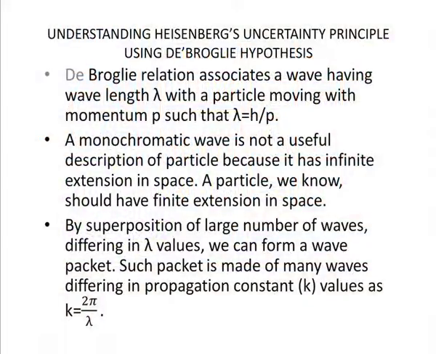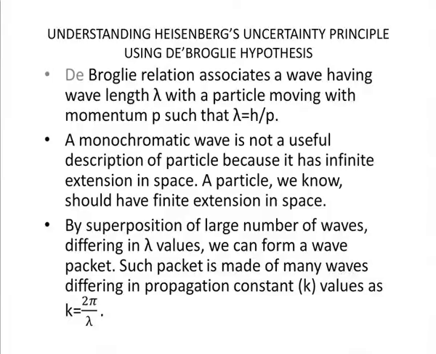Now, we can understand Heisenberg's uncertainty principle using de Broglie hypothesis. De Broglie relation associates a wave having wavelength lambda with a particle moving with momentum p such that lambda is equal to h by p. A monochromatic wave is not a useful description of a particle because it has infinite extension in space. A particle, we know, should have finite extension in space.